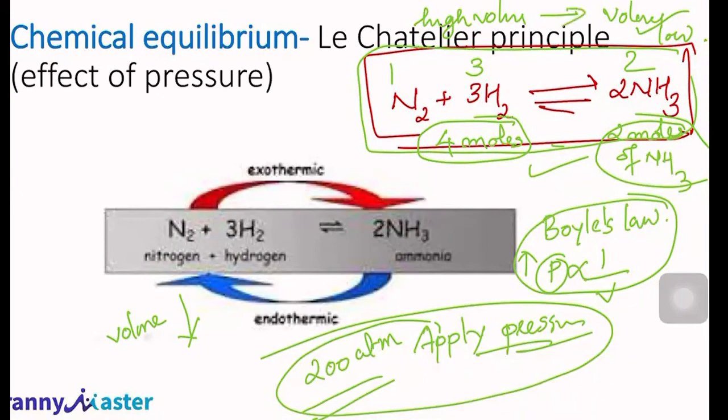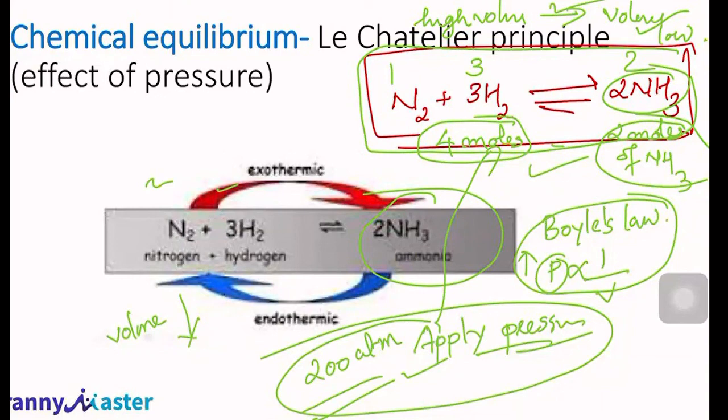So what does it mean? If I apply pressure to the system, as per Boyle's law, by increasing the pressure, volume will decrease. Here, volume is decreasing for the forward reaction. So the forward reaction will happen at a faster rate, and I'm going to get more and more ammonia. That's why if you want to conduct an experiment for producing ammonia from nitrogen and hydrogen, that process is known as the Haber process. All of you studied the Haber process.